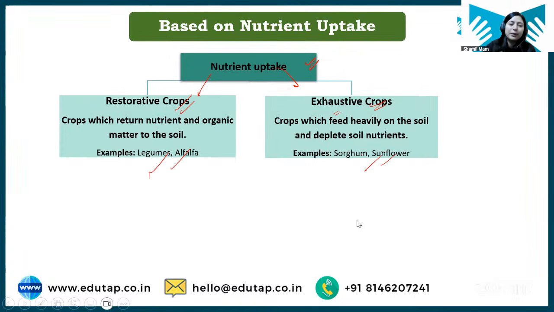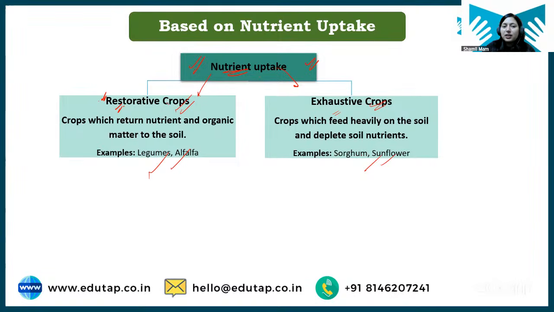Okay, chalo. Coming back to this classification, which is based on nutrient uptake. Now, students, first of all, nutrient uptake means, here we have two classifications basically. First is of restorative crops. Based on whether the crop is able to replenish the nutrient in soil or not, based on that, this classification has been made.